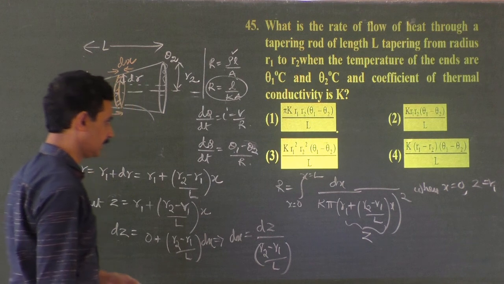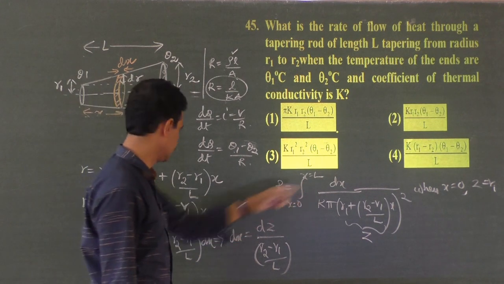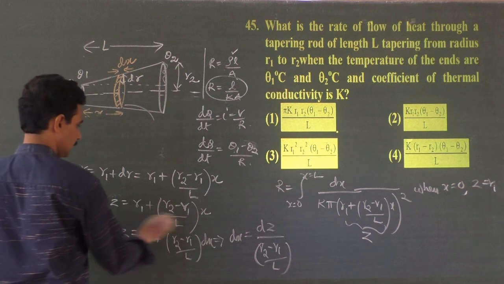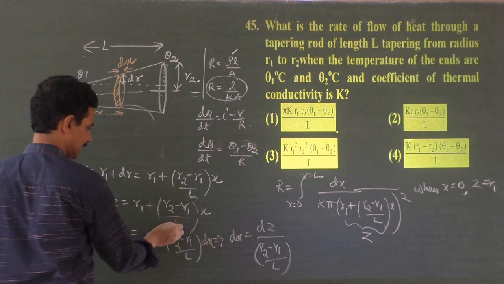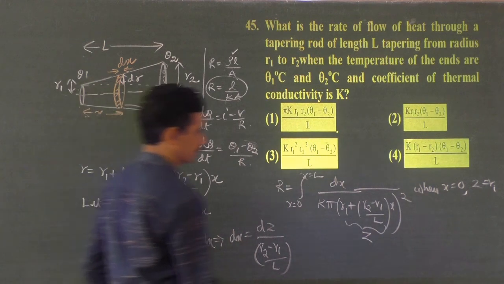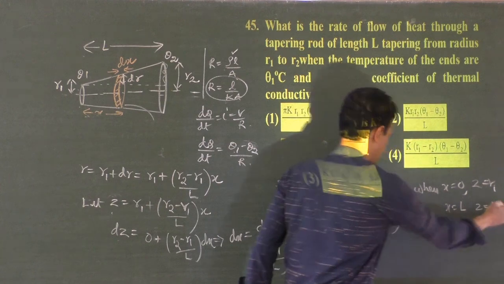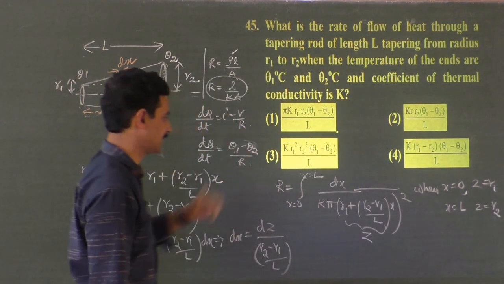Right? We get z equal to r1. When x equal to L, what will you get? Put x equal to L, L gets cancelled. r1 plus r2 minus r1, z equal to r2. When x equal to L, z equal to r2. So the upper and lower limits will get changed.